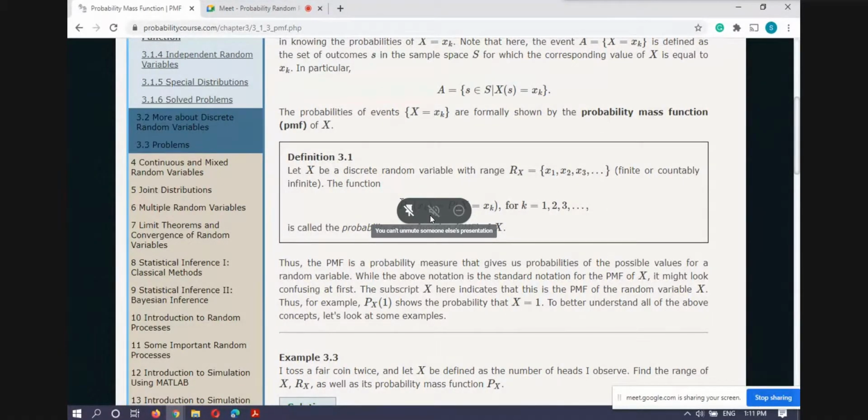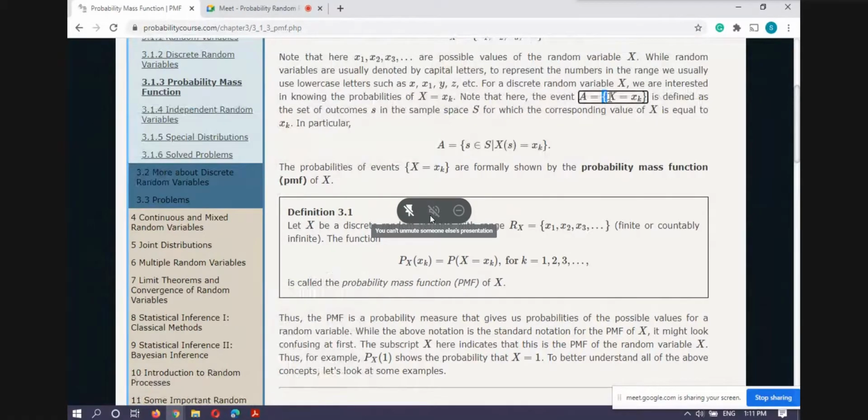Somewhere we have defined this probability, or here it is not written with the event using curly braces. So you have to take care of this. Even if the curly braces are not used, we mean that thing only. We are actually talking about the event when the random variable X is equal to x_k, meaning all sample points from the sample space such that X of s is equal to x_k. So if something like this you find, it means we are talking about this event only.